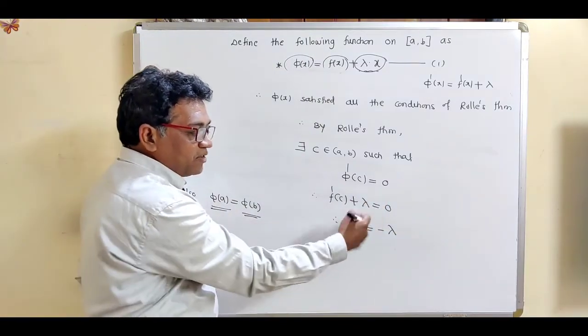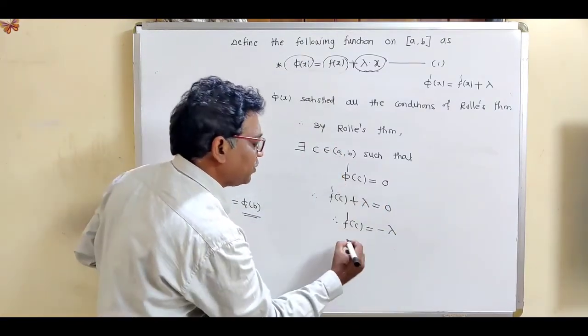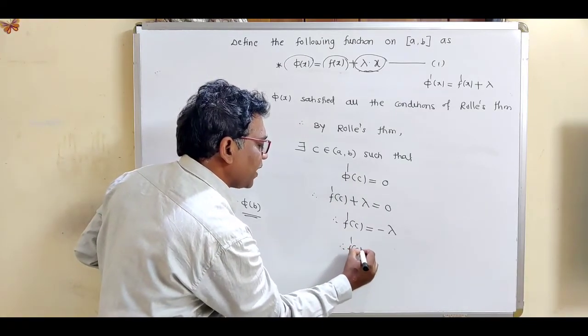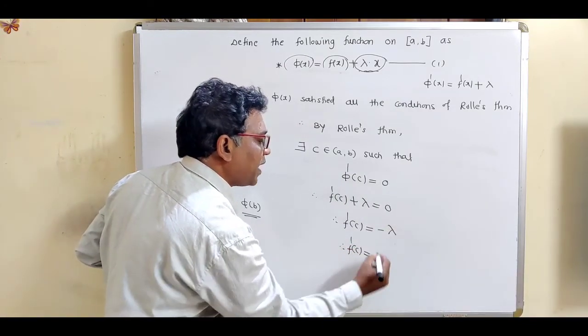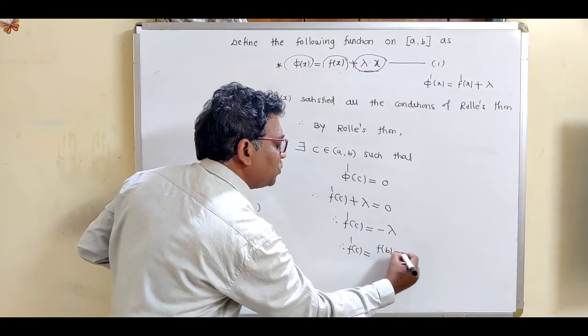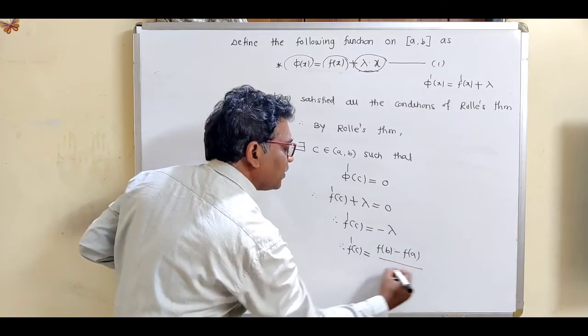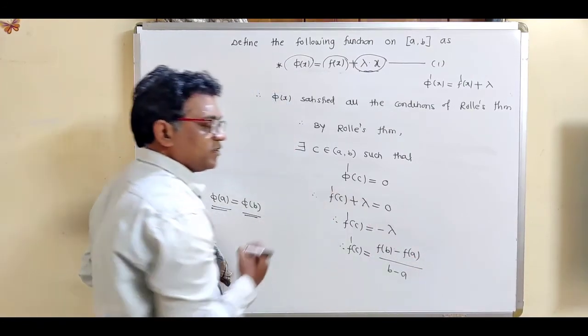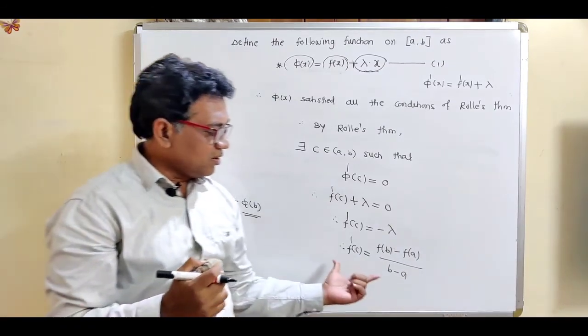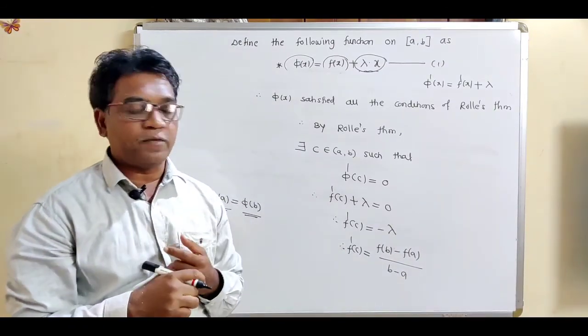So finally replace this minus lambda from equation number 2. So what is this equation? F dash c equals, what is this minus lambda? From equation 2, it is f(b) minus f(a) divided by b minus a. So this is the required Lagrange's mean value theorem.